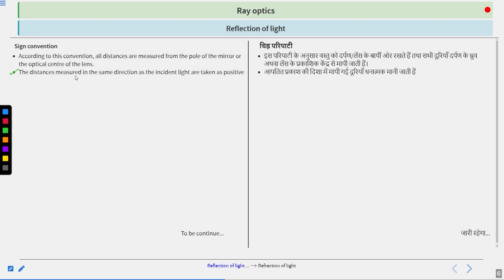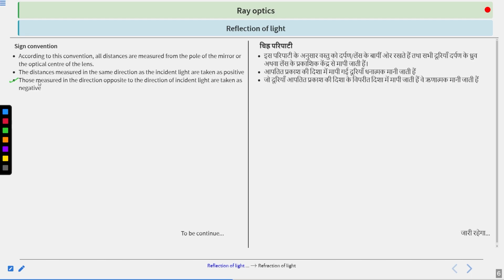The distances measured in the same direction as the incident light are taken as positive. Listen carefully. If the distance is measured in the same direction as the direction of incident light, in that case the distance would be positive. Those measured in the direction opposite to the direction of incident light should be taken as negative. Clear?